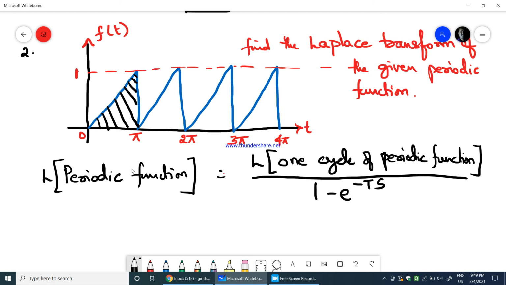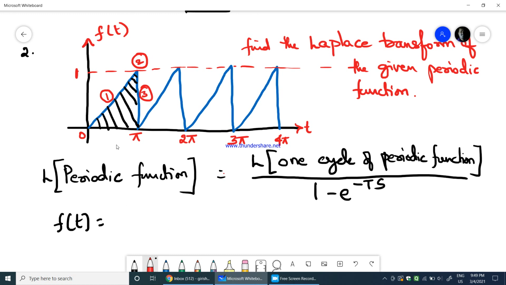Anyway, let us write f of t. This is the same as the previous problem; instead of T we have pi. So here we need to find the Laplace transform of this one cycle, and then you substitute that here to get the Laplace transform of the periodic function. f of t is again the same sawtooth waveform we saw in the previous problem. You get one ramp function, 2 is the one nullifying this ramp, and 3 is the step function. So you get three different equations which get added up for f of t.